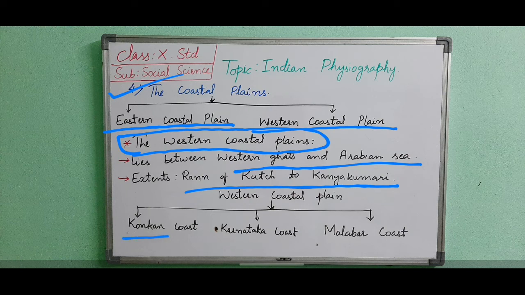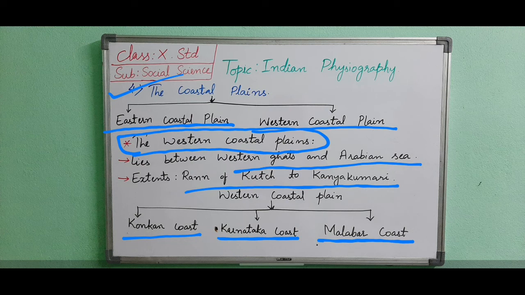The Konkan coast, which lies to the south of the Gujarat plain, extends from Daman to Goa. The second is the Karnataka coast, which extends from Goa to Mangalore. And the third is the Malabar coast, which extends from Mangalore to Kanyakumari.